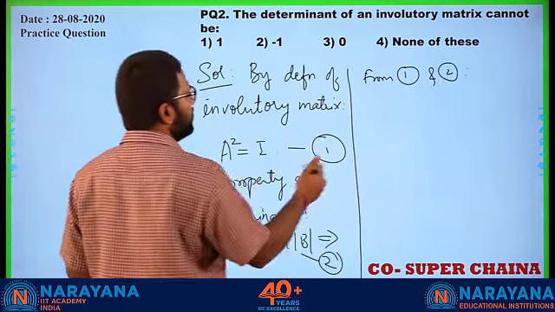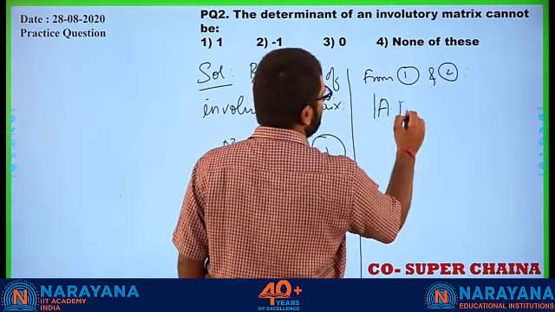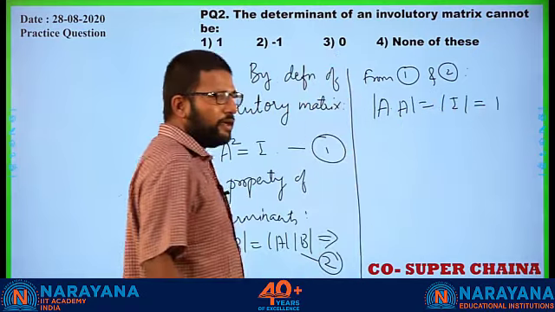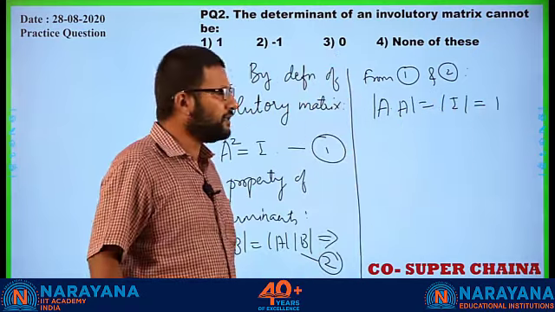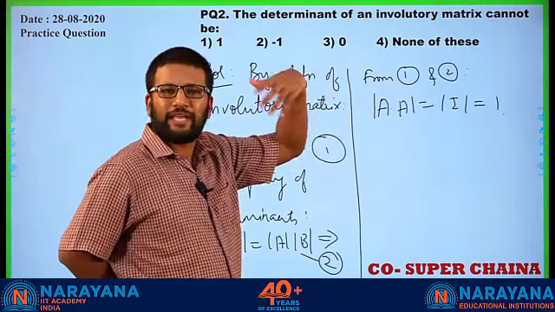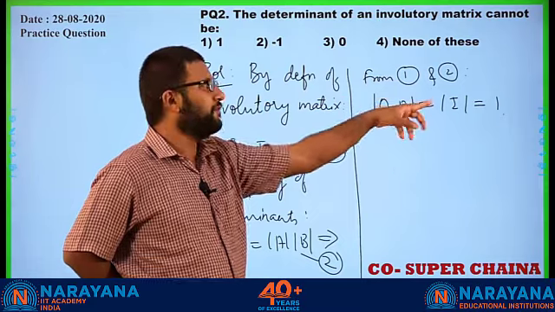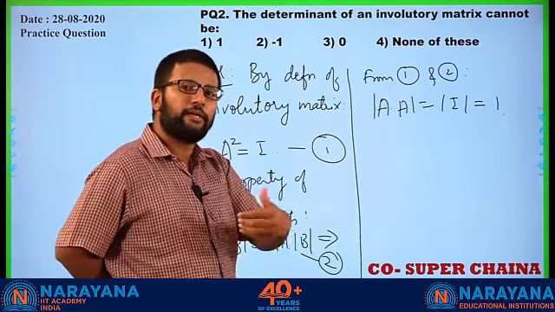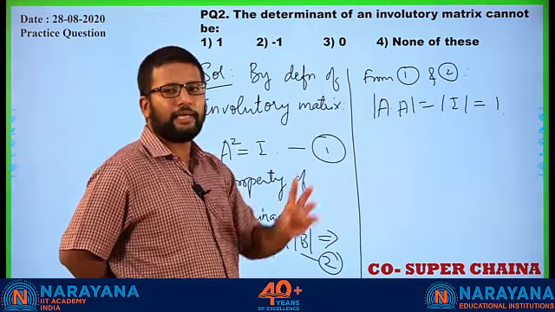Apply this rule here, mod of A into A is mod of I, and we know determinant of an identity matrix is 1. How do we know that? Because you know how to expand the determinant, right? You would have used it in physics somewhere. So just 1 1 1 when everything else is 0, so 1 1 1 multiplied will give you 1 only. If you are not entirely clear, take it as a property. When we get to determinant, you will understand why mod I is 1.